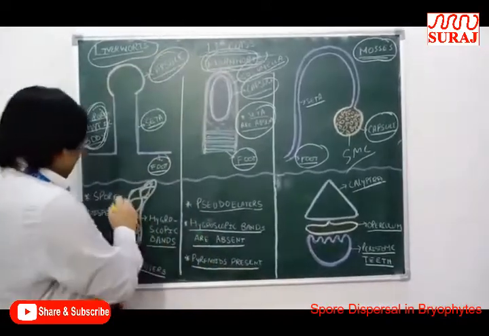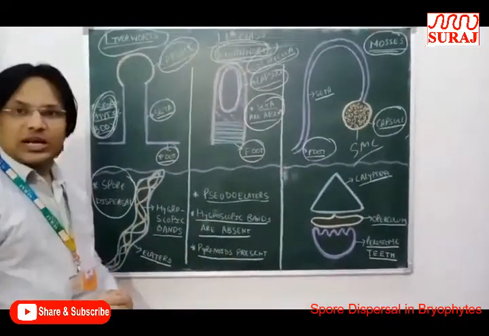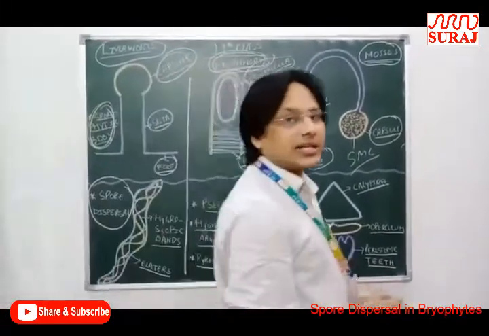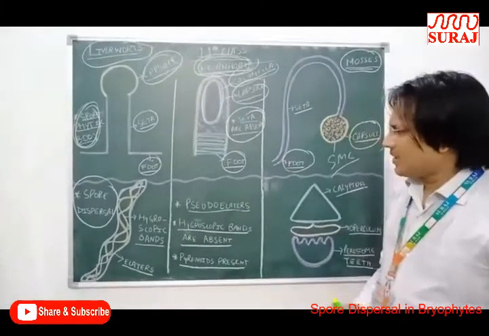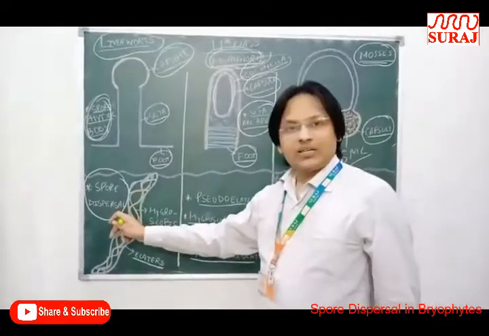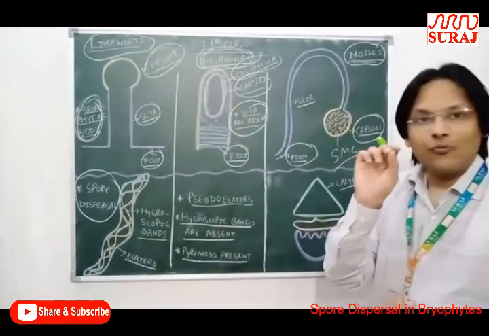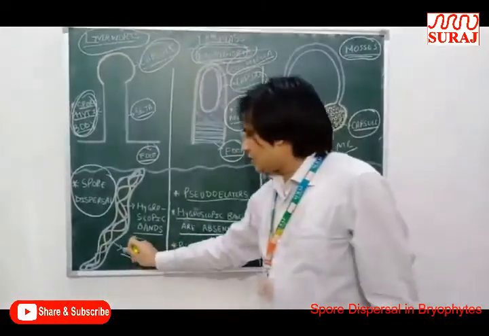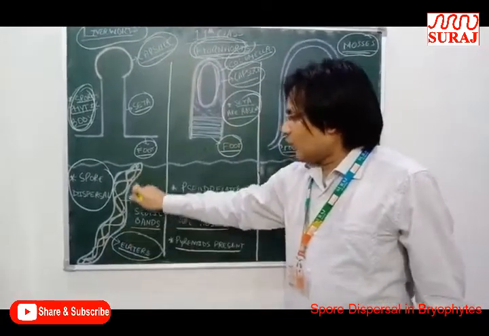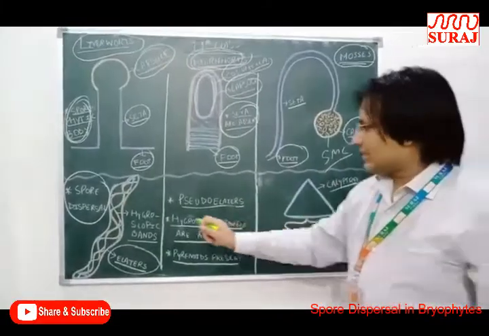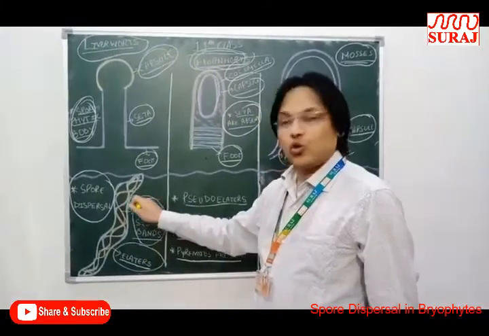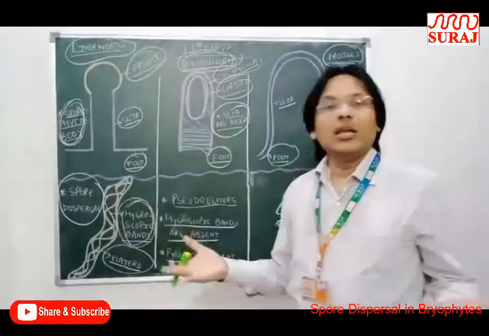Next point, this is spore dispersal. How does spore dispersal take place in bryophytes? A very important topic for the NEET examination. In Marchantia, spore dispersal takes place with the help of special elongated structures called elaters, and these elaters contain two hygroscopic bands, which are water loving in nature.